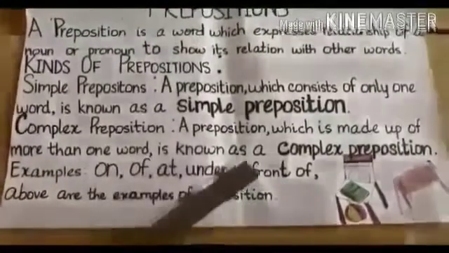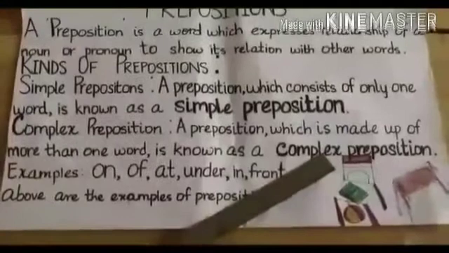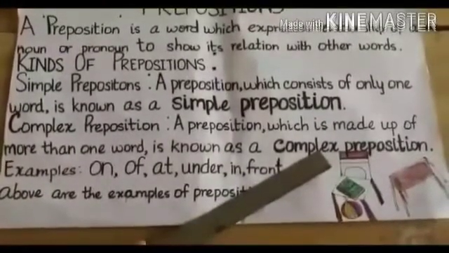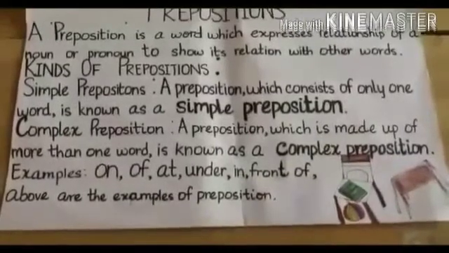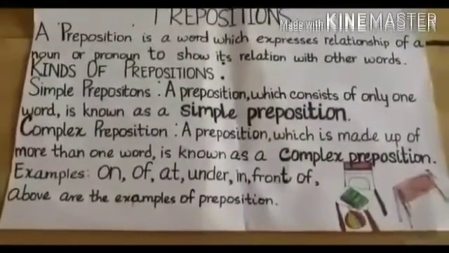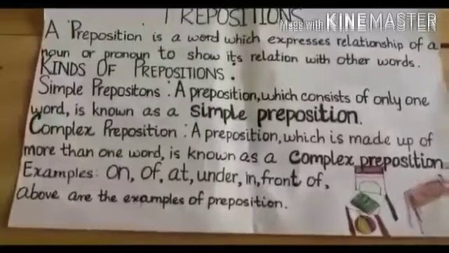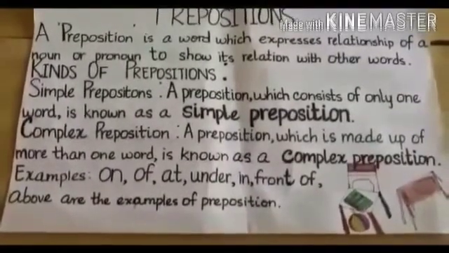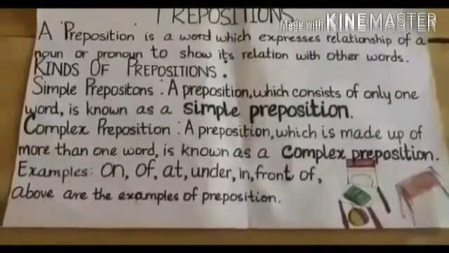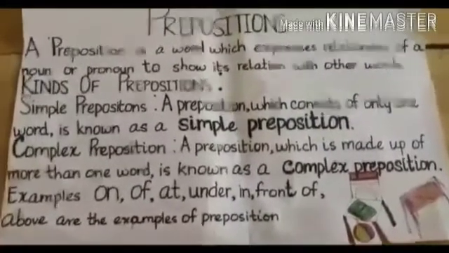So this is called a complex preposition. For example, there are words like along, behind, outside, around, without. So these are all the examples of complex preposition.